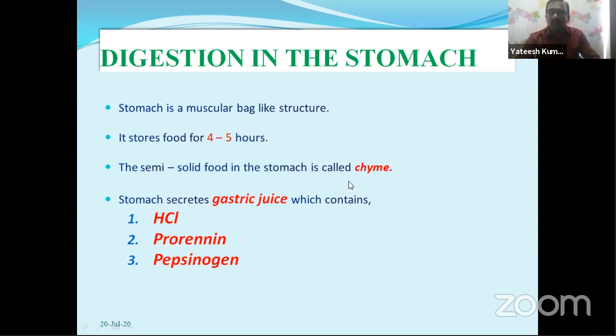And whatever food is present in the stomach is called chyme. Chyme means the semi-solid, jelly-like material present in the stomach gastric juice. And now we are entering into how this HCl, prorenin, and pepsinogen act on the food material in the stomach.